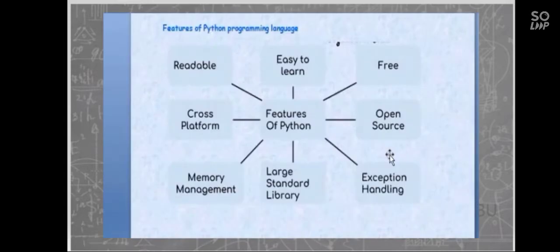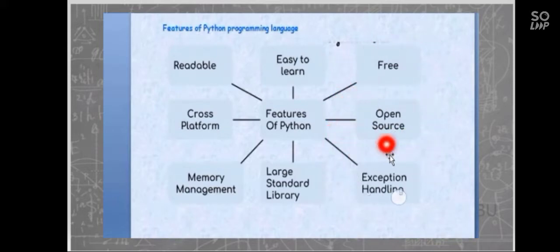Features of Python programming language. Easy to learn. Python is very easy to learn, and it is freely available on Google for downloading and using for anything. It is open source.